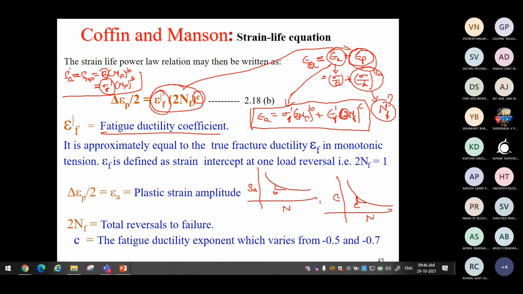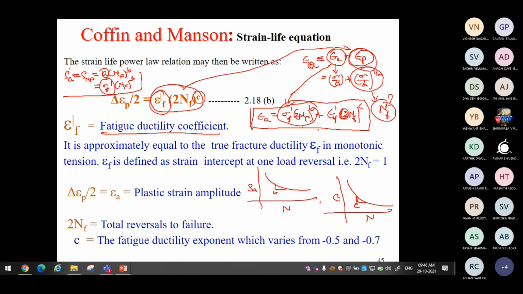So this is now the strain life equation. Now you see the complexity of the equation. Earlier you had only one part, the elastic part. Now your equation is a little bit more complex. If you want to use the strain life approach, you are supposed to know the true fracture stress and the SN diagram slope, the curve property. That is not sufficient.